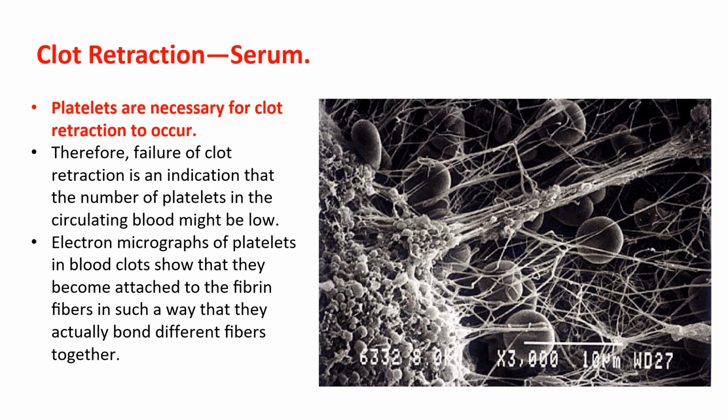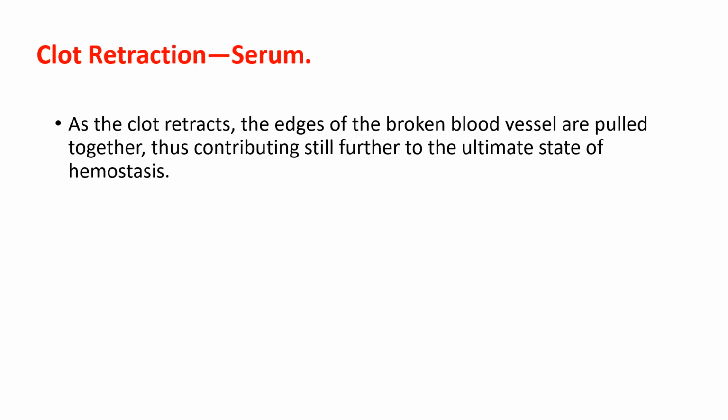Platelets are necessary for clot retraction to occur. Therefore, failure of clot retraction is an indication that the number of platelets in the circulating blood might be low. Electron micrographs of platelets in blood clots show that they become attached to the fibrin fibers in such a way that they actually bond different fibers together. As the clot retracts, the edges of the broken blood vessel are pulled together, thus contributing still further to the ultimate state of hemostasis.